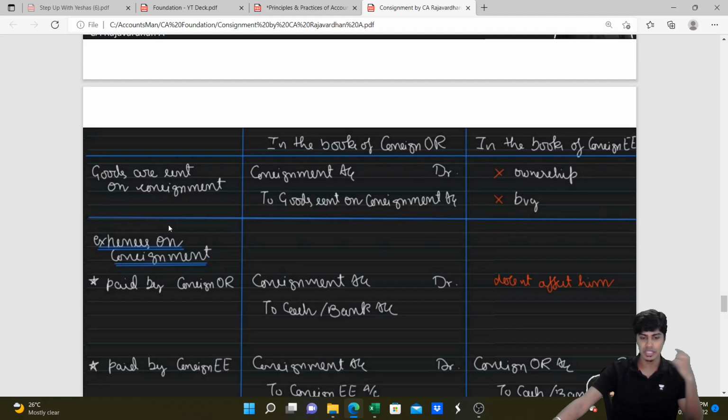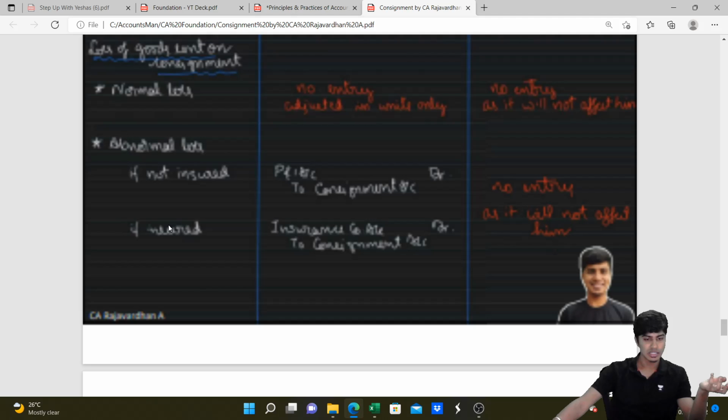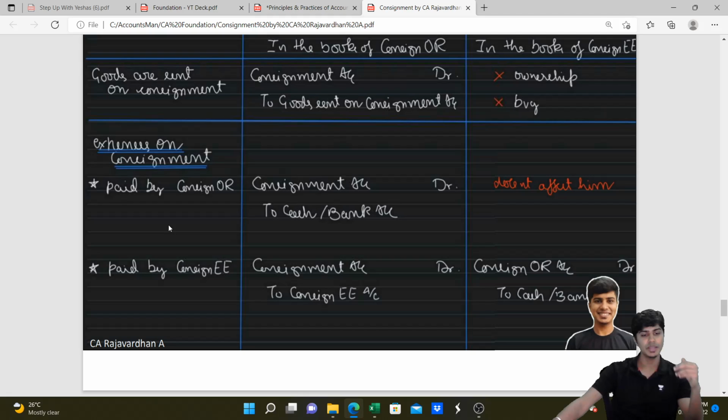So if you know this much, then we can start with accounting entries. Accounting entries, once you understand, then you will be done with this topic of consignment. You just have to solve few problems by preparation of ledgers to understand. Let's finish it off with this kind of sheet only. In the books of consignor, in the books of consignee, what will be the entry?